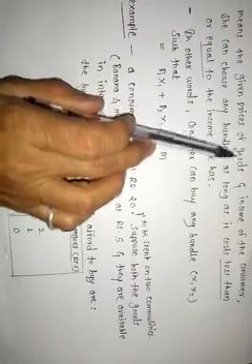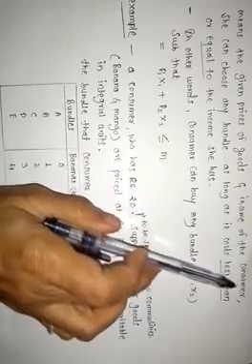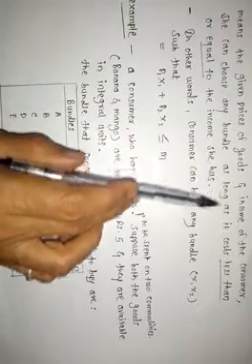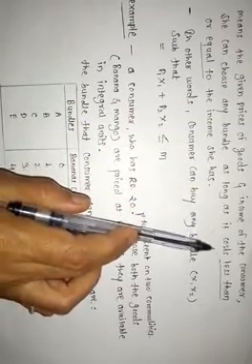Given the prices of goods and the income of the consumer, she can choose any bundle as long as it costs less than or equal to the income of the consumer.